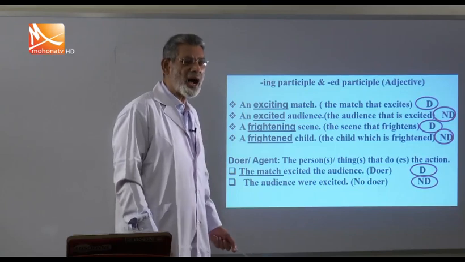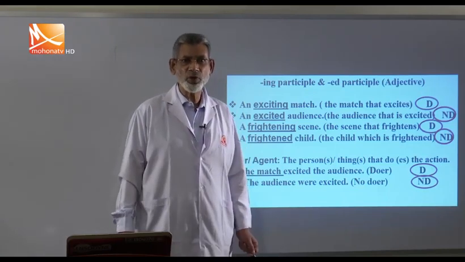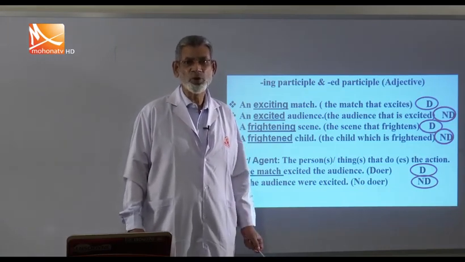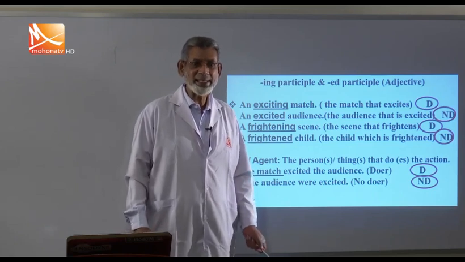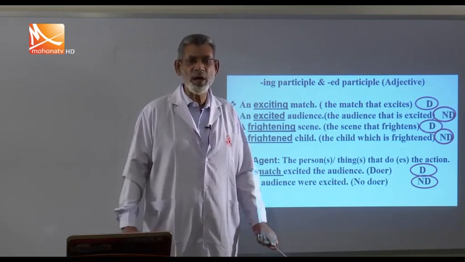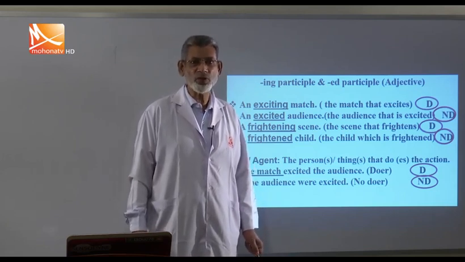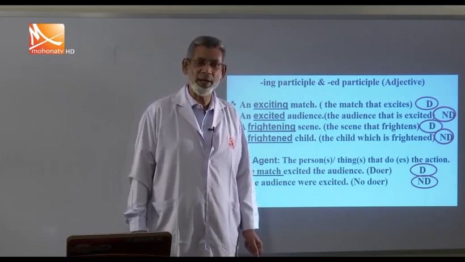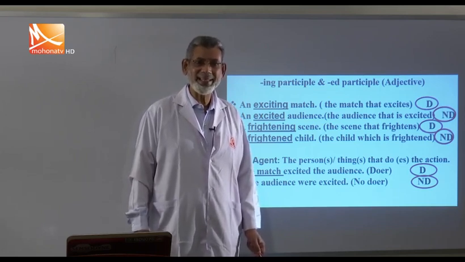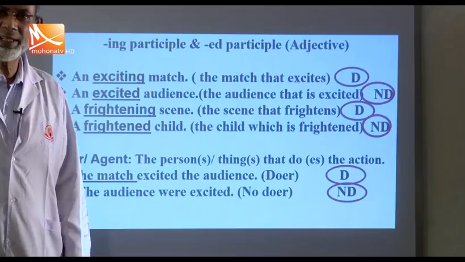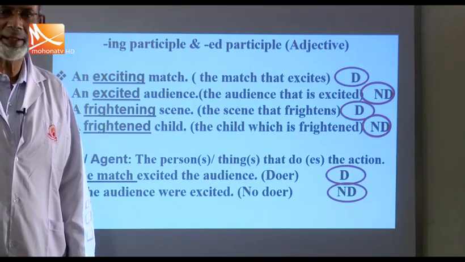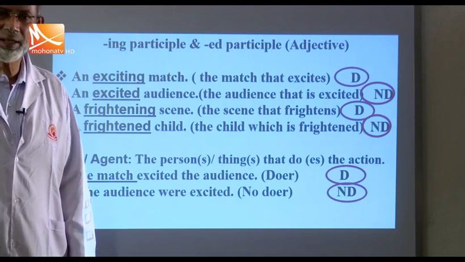I mean to say, I am teaching you. So I is the doer. English is taught to us. There is no doer here. Who teaches you English? It is not here. So English is taught to us. There is no doer. But I teach you English. Here I is the doer. So you must have a good idea of doer and no doer. Then you can learn English well.